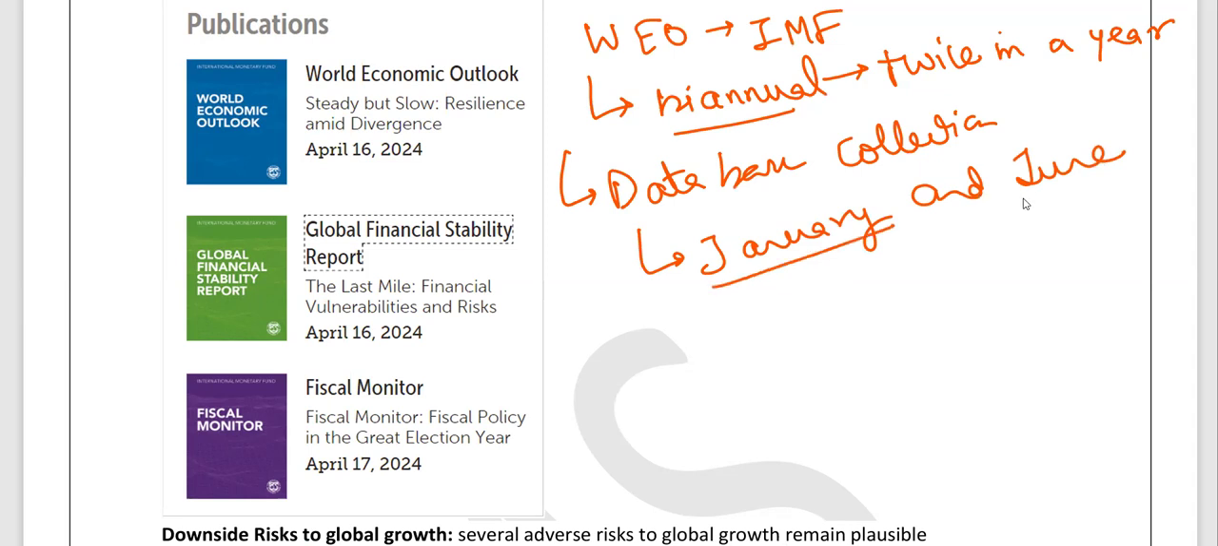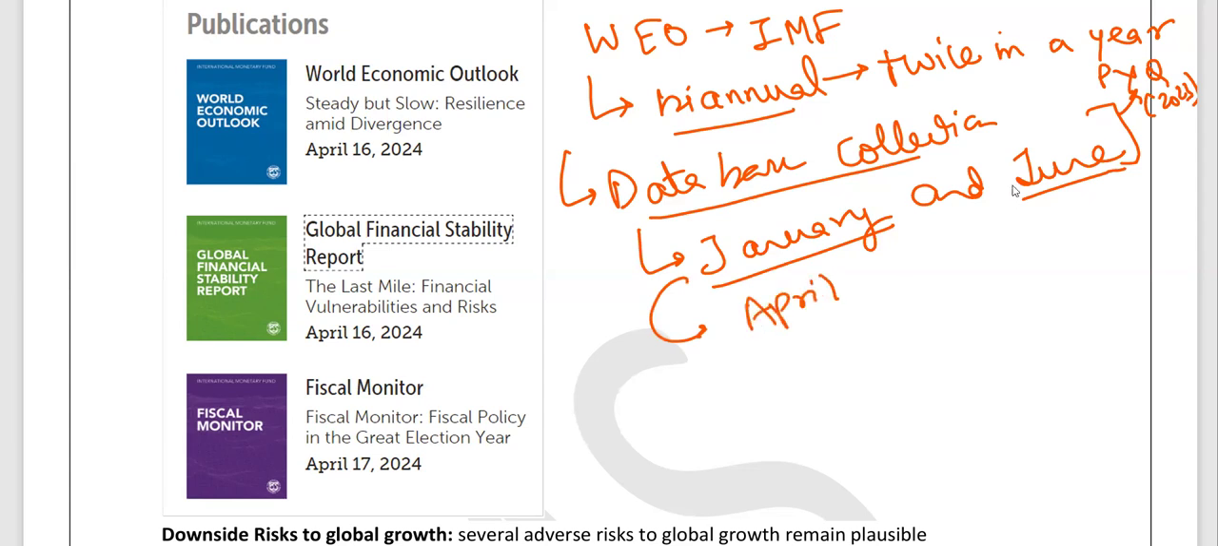This is important because it came in last year's RBI exam. PYQ: When is the data collection for World Economic Outlook? So it's January and June of a year. And the report is subsequently published in April, September, or